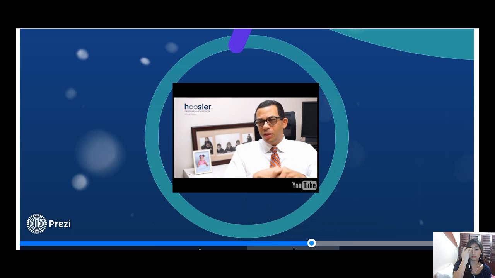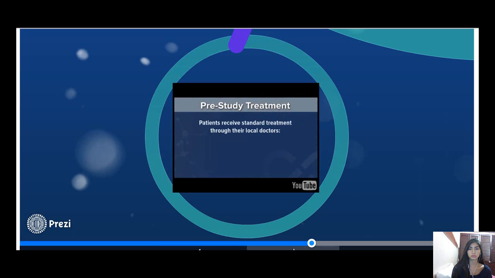And so our hope is, after completing chemotherapy and radiation therapy, that the addition of pembrolizumab will help cure more patients. The good news for this clinical trial is that patients can and will receive the standard of care treatment for stage 3 disease through their local doctors.